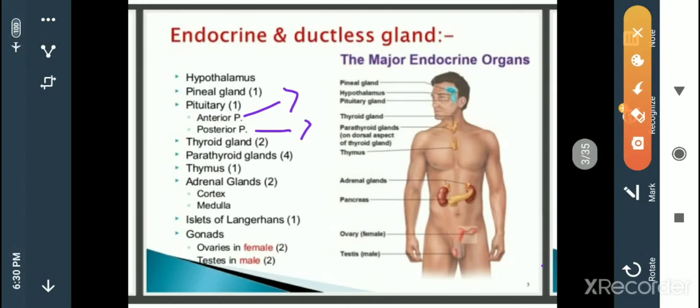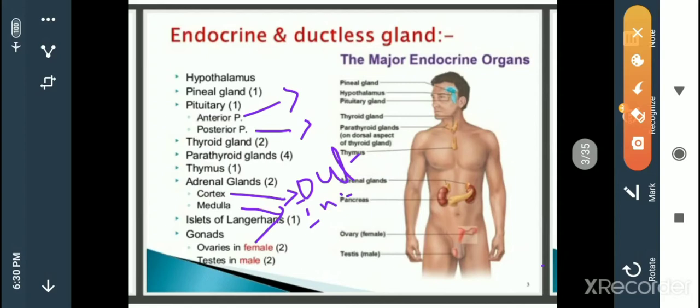If we talk about its structure, it consists of an outer region and an inner region. The outer, peripheral region surrounding the structure is called the cortex, and the internal central region is called the medulla. So the adrenal gland is divided into two parts: the cortex and the medulla.